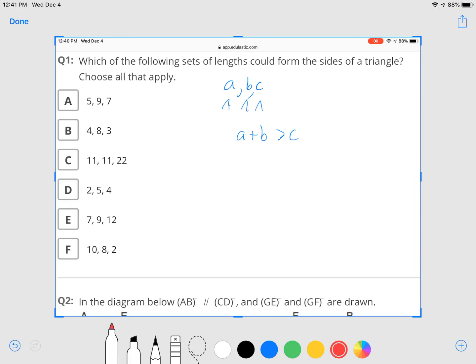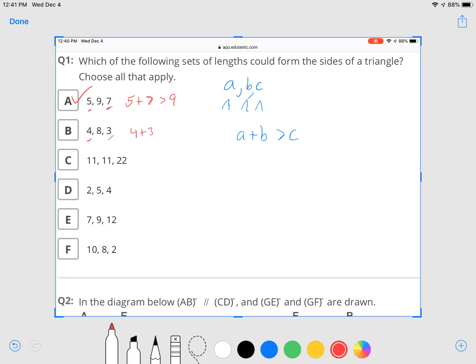So let's look at the first option. We got 5, 9, and 7. 5 and 7 are the 2 shorter sides. 5 plus 7 is bigger than the remaining side, 9. Therefore, this could be a possible triangle. So A works.